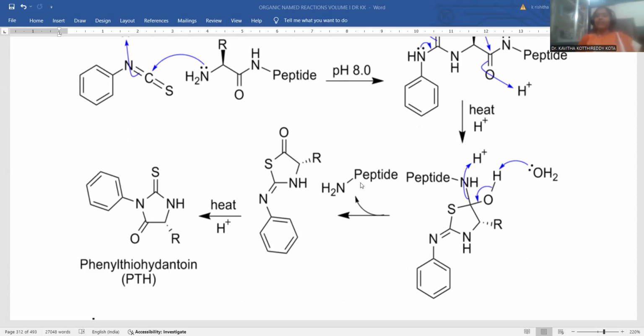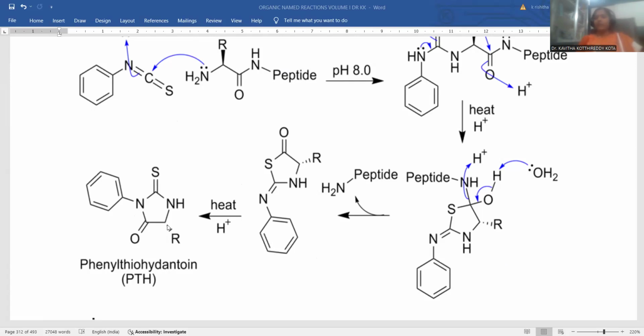Whichever peptide is there, again it contains a free NH2 functionality at the terminal. Again it is active towards further degradation, but this is the way the degradation process takes place. This degraded product is supposed to be heated, and here the process taken is keto-enolic tautomerism. That's the reason why here you noticed phenylthiohydantoin. So this is called the phenylthiohydantoin moiety, from one of the alpha amino acid fragments of the long chain peptide. So the peptide chain is short of one amino acid unit after the Edman degradation process.